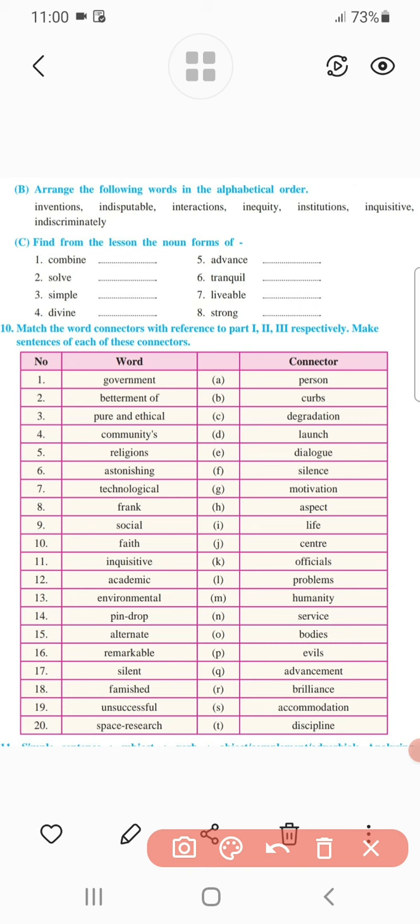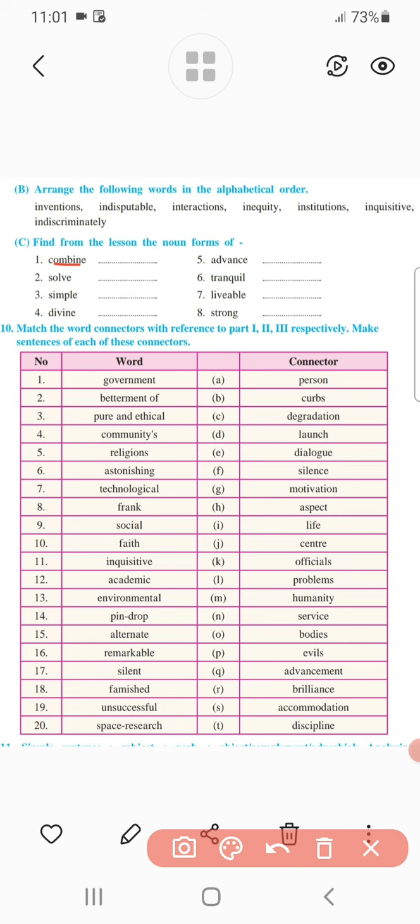In the second activity, a few words are given, and we have to write down the noun forms of these words from the lesson. For this purpose you have to read the chapter, and after reading the chapter you have to find out the noun forms of the given words.